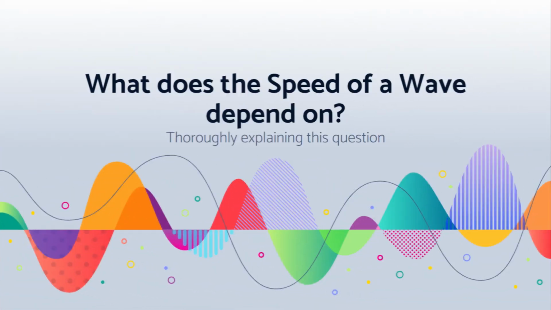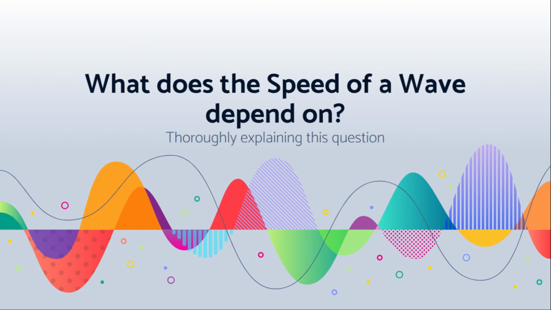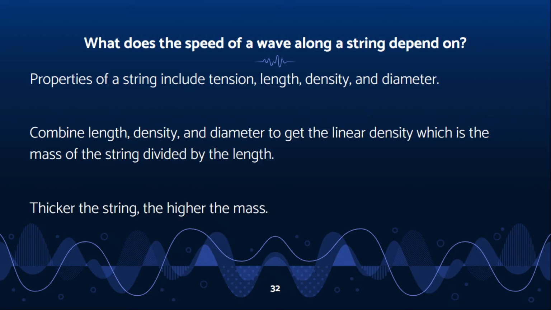Now I'm going to explain the next question. What does the speed of a wave along a string depend on? To start, we know the speed of sound depends on the medium it travels through. So we can deduce that the speed of the wave depends on the properties of the medium it travels through. Properties of a string include tension, length, density, and diameter. We can combine length, density, and diameter to get the mass per unit length, called the linear density, which will be the mass of the string divided by the length.